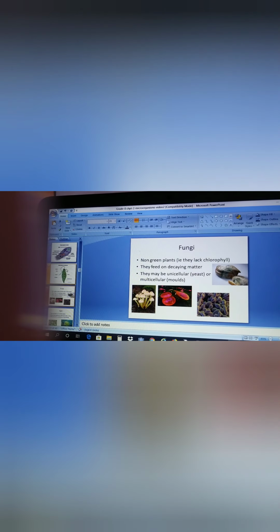Next we will see fungi. Fungi are what? Non-green plants. That is, they lack chlorophyll. That's why you must have observed fungus, always white colored spores or dots you can see on stale food. So they are a group of simple plants. They have pigments which give them color, and they may be unicellular or multicellular. Please make a note in your notebook.